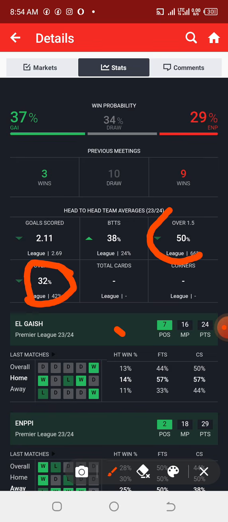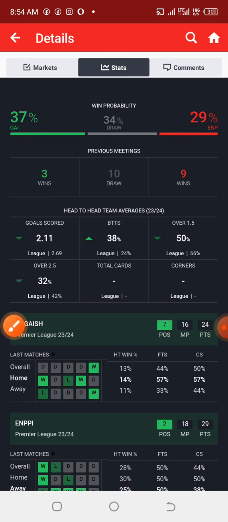Just consider this for predicting your game as under 3.5 goals. Whenever you look at the last 5 games for the home team, the last 5 games for the away team, and the last 5 games they've had with each other, and you realize that in all three of those data sets, most of their outcomes ended up under 3.5 goals, then you check the percentage of over 2.5 goals and make sure it does not exceed 30 something percent. So that's just the secret.